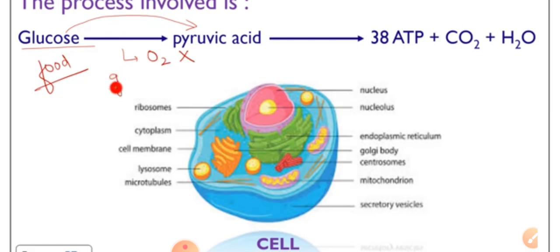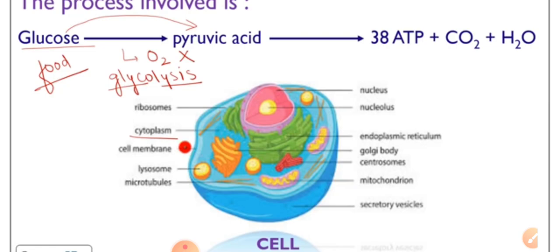What is the formula of glucose? C6H12O6. Glucose is C6H12O6, and this breaking down of glucose is known as glycolysis. Glycolysis takes place inside the cell, in the blue region of the cell. What can the blue region be? It is the cytoplasm.